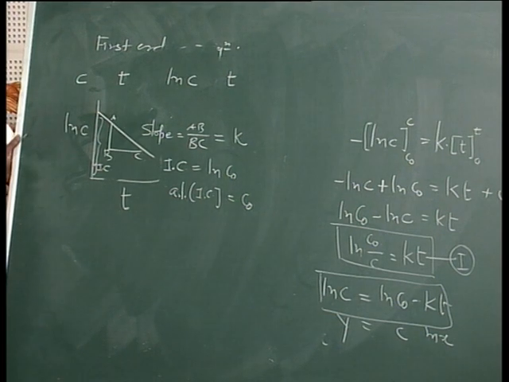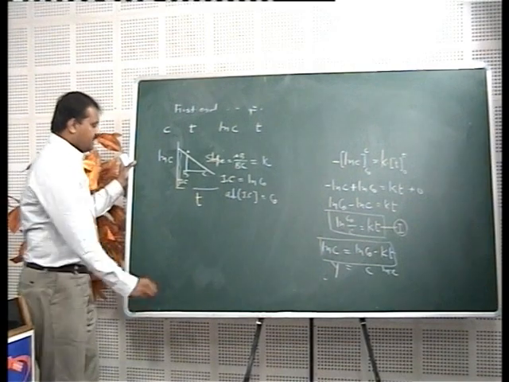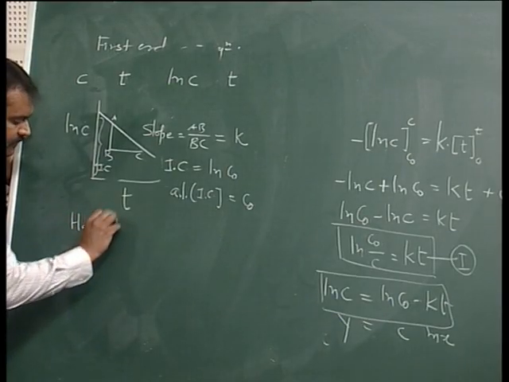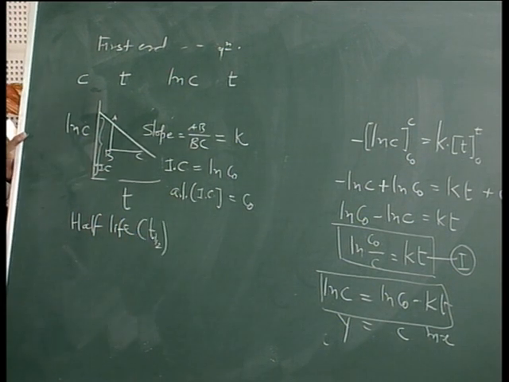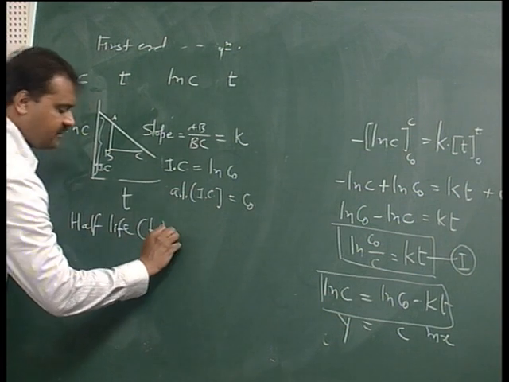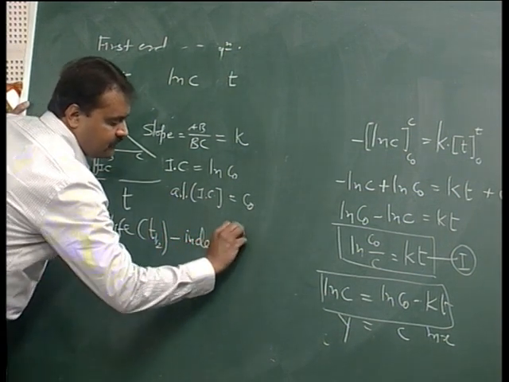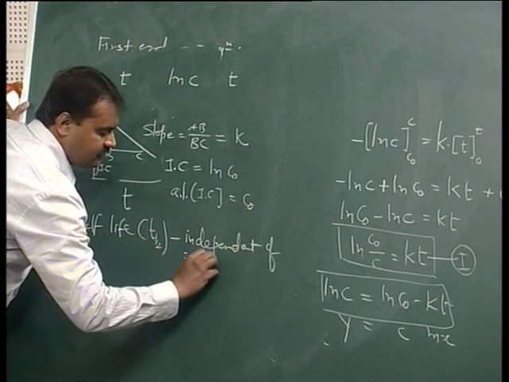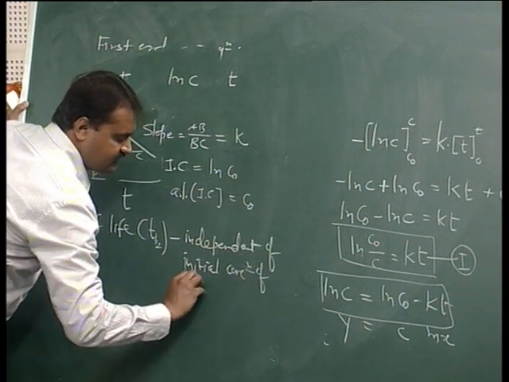The second characteristic of any first order reaction is that the half-life, that is t half, of any first order reaction is independent of the initial concentration of reactants.